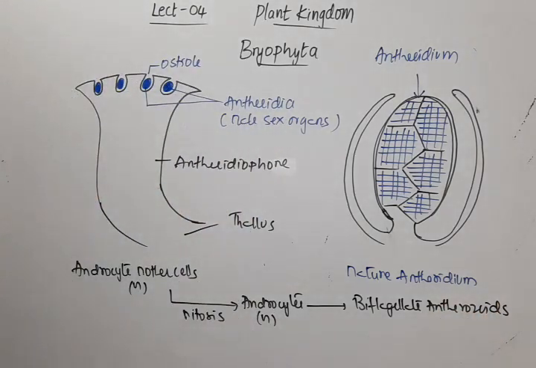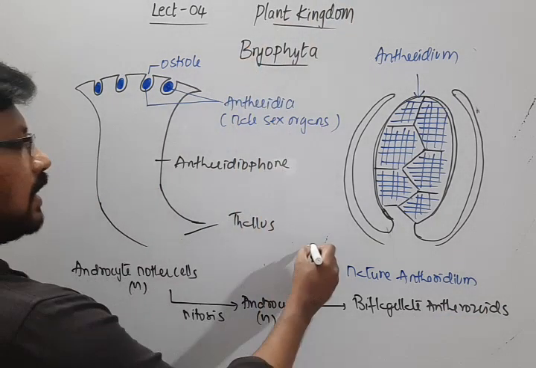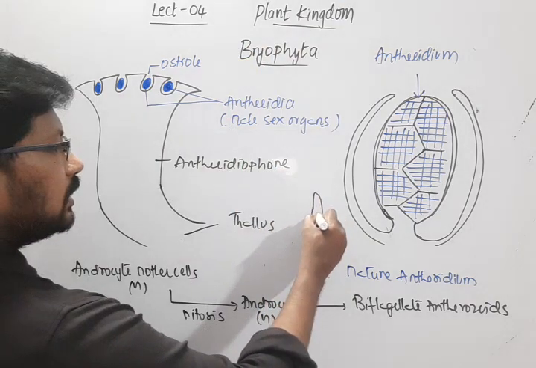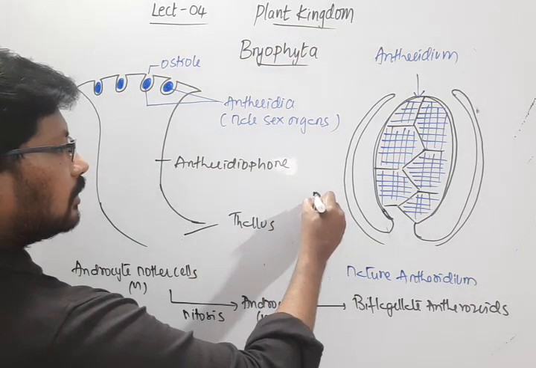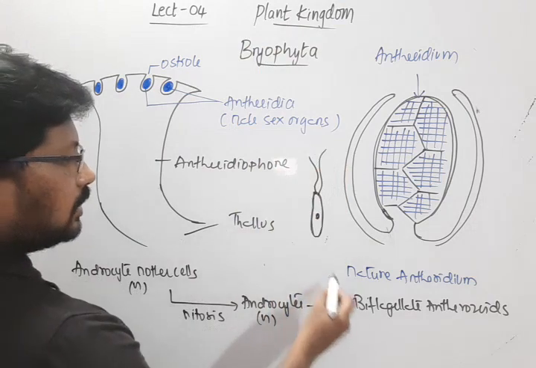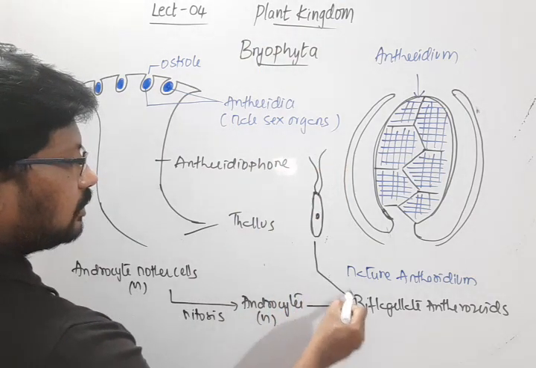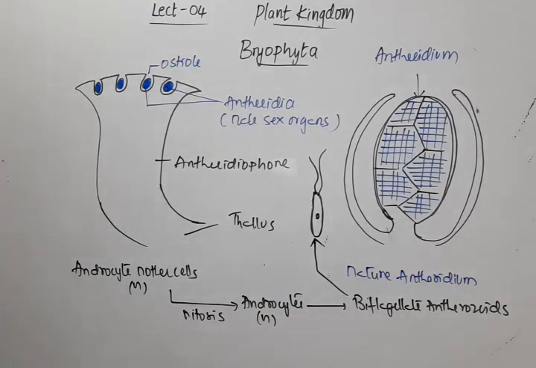Here the biflagellated antherozoid is seen somewhat like this. Clear? So androcyte mother cells undergo mitosis, produce androcytes, and finally become biflagellated antherozoids. This is how we see the male sex organs called antheridia.